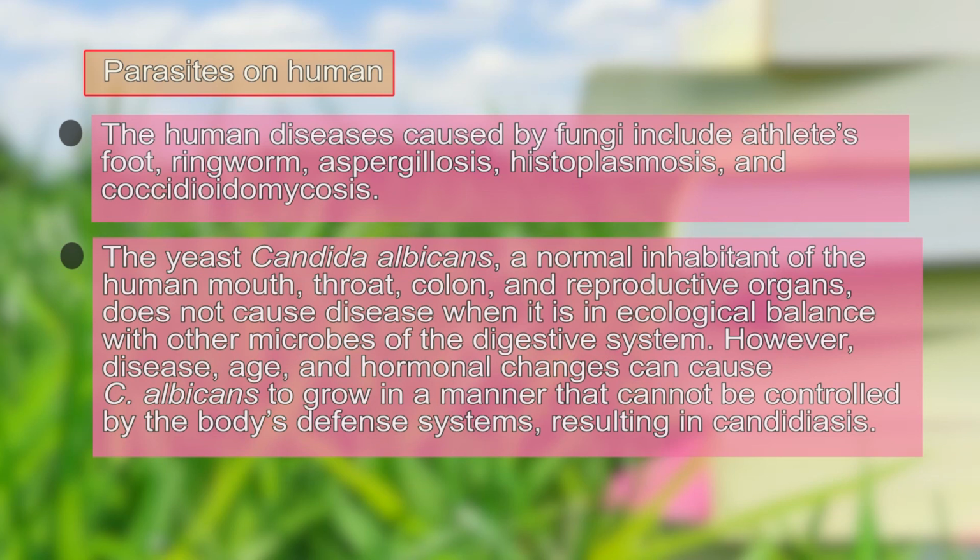It does not cause any disease when it is in ecological balance with other members of the digestive system. However, with age, disease and normal hormonal changes, the Candida albicans grows in a manner that cannot be controlled by the body's defense mechanism, and as a result, it results in candidiasis.